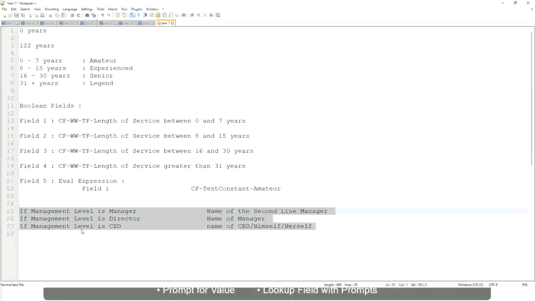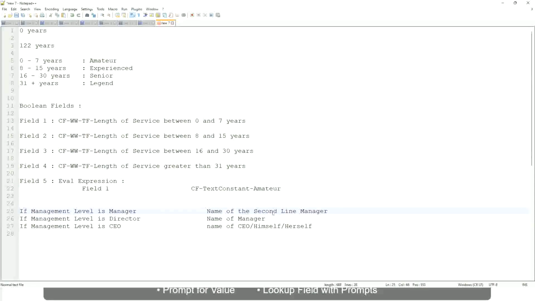Which function would you use? Evaluate expression, evaluate expression band or lookup range band. Evaluate expression, is it? Yeah, because here you have to return an instance. Here you have to do some more calculation, because you have to find out who is the second line manager, which is manager's manager, and so on. So this is not a hard-coded text that you can put.